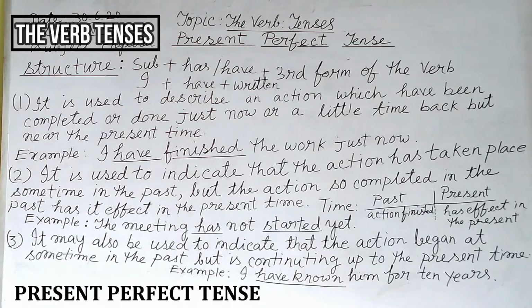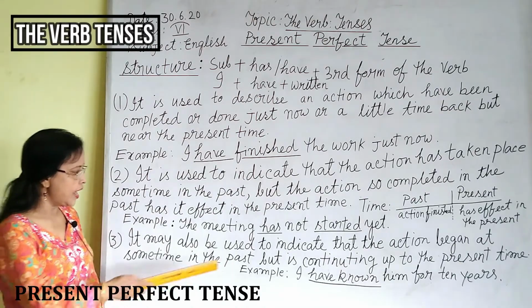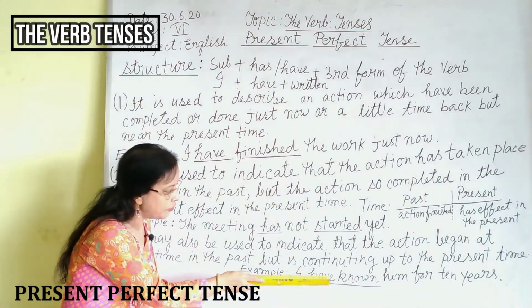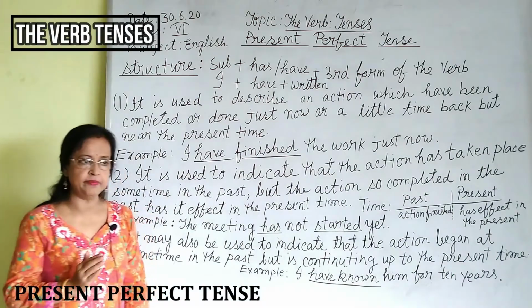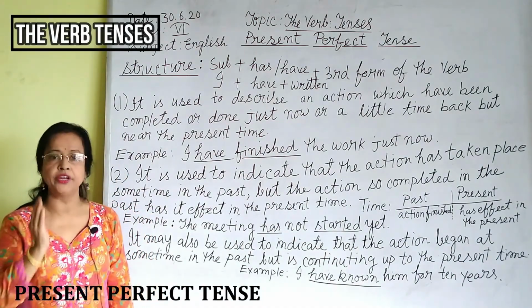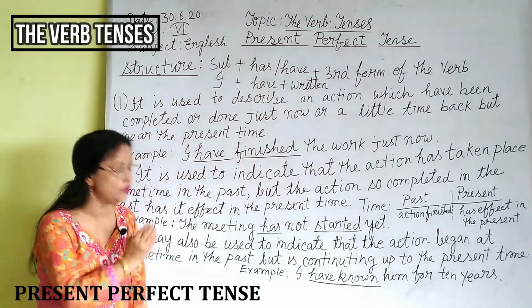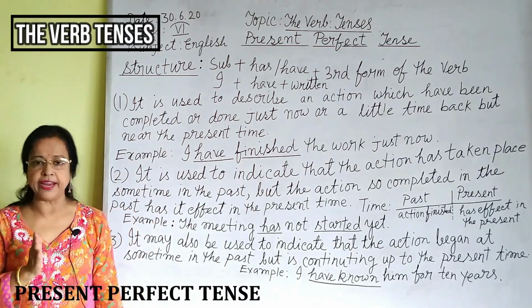Please follow the example. I have known him for 10 years. That means still I know him. That's why have known is present perfect tense.